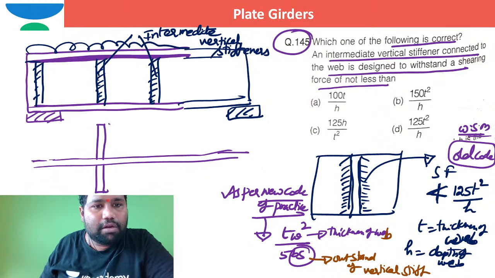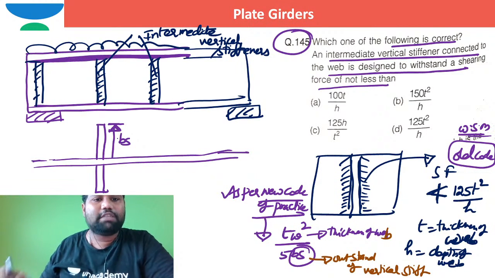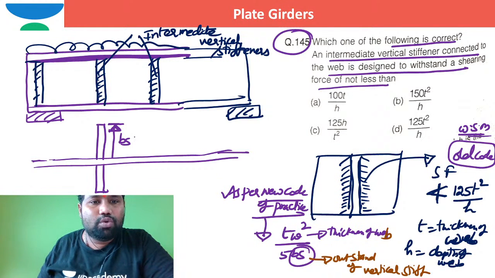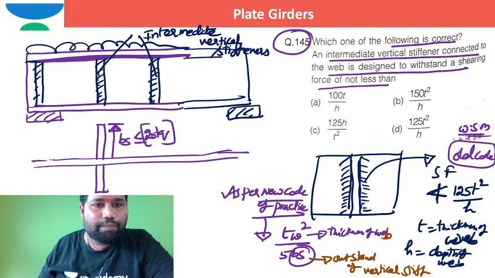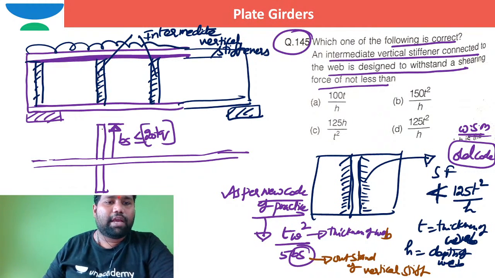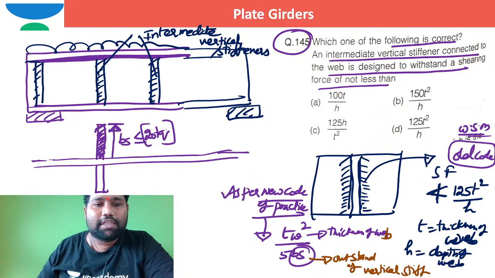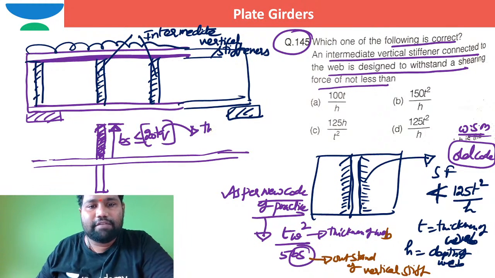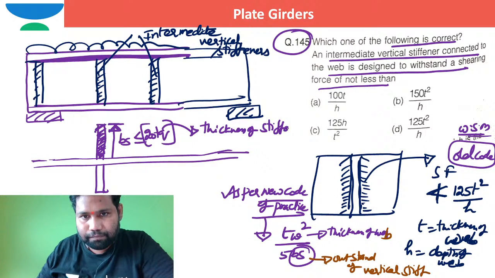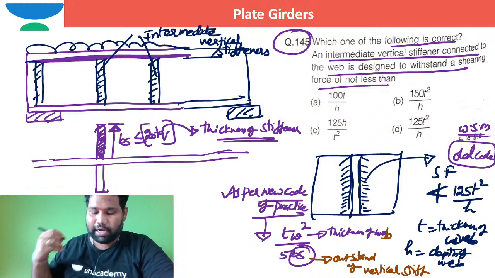What I mean to say is, the outstand of this vertical stiffener we call bs, and the bs value is less than or equal to 20 times tq, right? This is how the stiffener outstand width was already provided. What is tq? Tq stands for thickness of the stiffener.